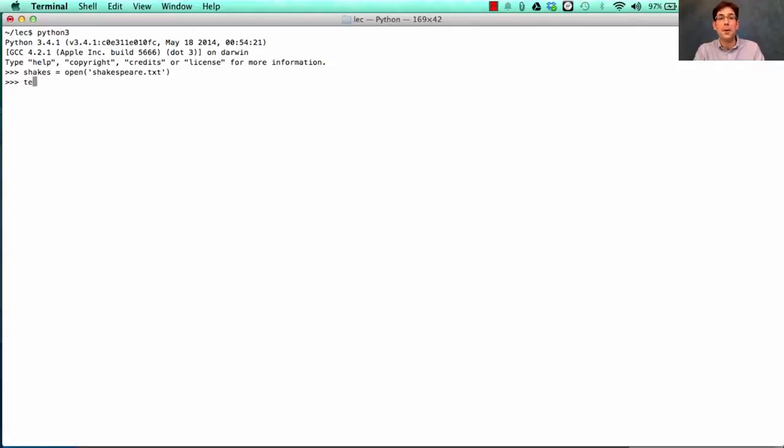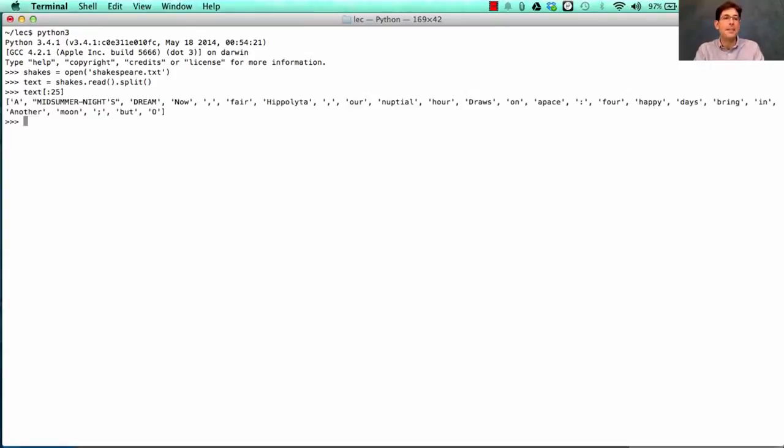I just opened them all, and in order to get the text of those plays, I'll read in all of the plays that he wrote and split them up into individual words. So text contains all of the words of Shakespeare, and the first 25 are A Midsummer Night's Dream, that's the title of the play, and then the text, Now fair Hippolyta, our nuptial hour draws on apace. Four happy days bring in another moon, but oh, yada yada yada.